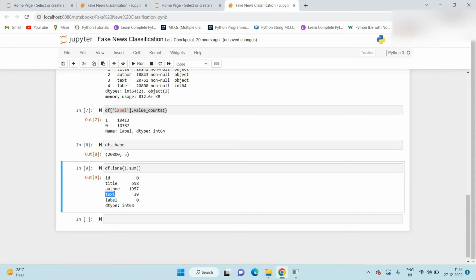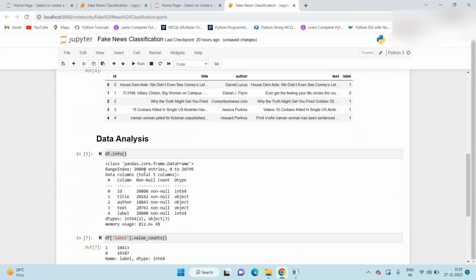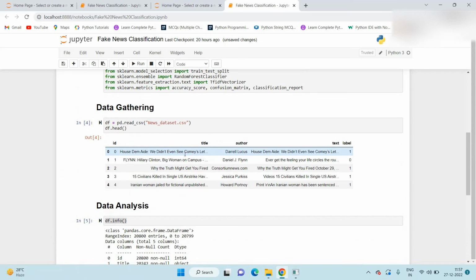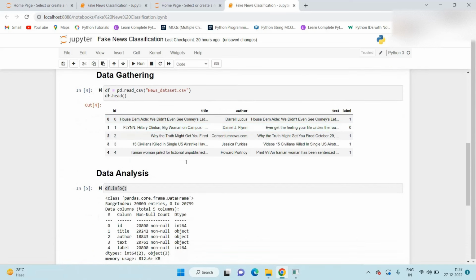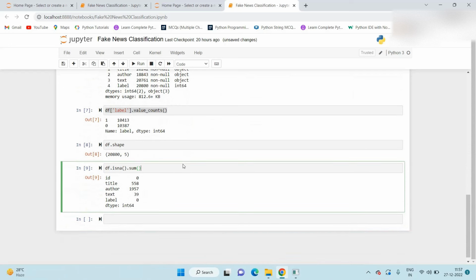If we have numeric features or columns, in that case we replace those missing values with the mean, median, or mode. But if we have a categorical feature like yes, no, true, false, in that case we replace with the mode value. But in our case, whenever we are working on an NLP dataset, most of the time the text data is available. So here we cannot replace with the mode or anything. So in that case we need to drop those rows.